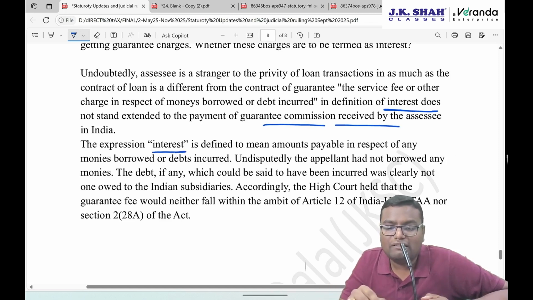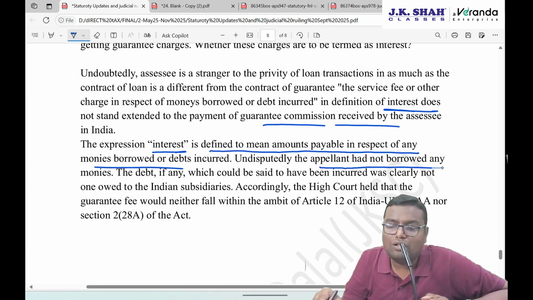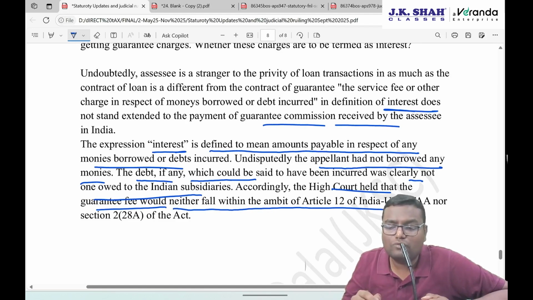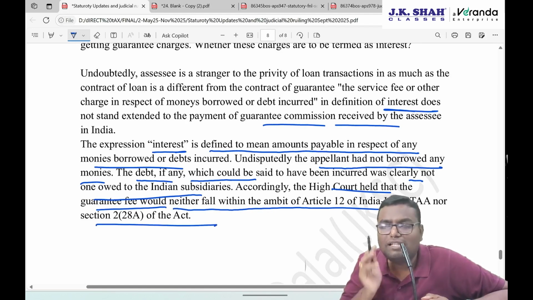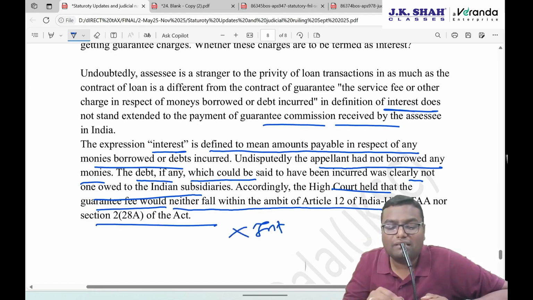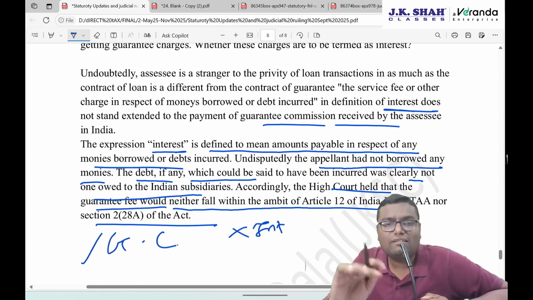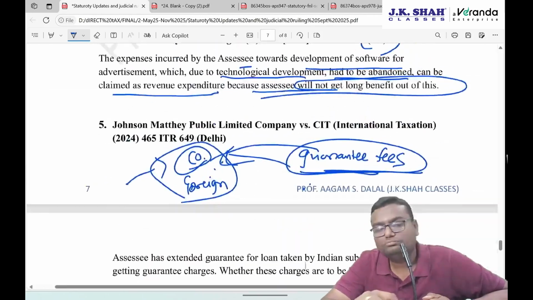The expression interest is defined to mean an amount payable in respect of money borrowed or debt incurred. Undisputedly, the appellant has not borrowed any money. The debt, if any, which could be said to have been incurred was clearly not owed to the Indian subsidiaries either. Accordingly, the High Court held that the guarantee fee would neither fall within the ambit of Article 12 of the India-UK DTAA nor the interest definition as per the Income Tax Act. This is not interest. It is basically guarantee charges. That is what was said by the Delhi High Court.